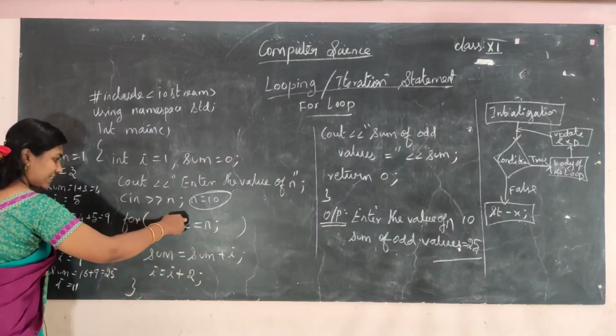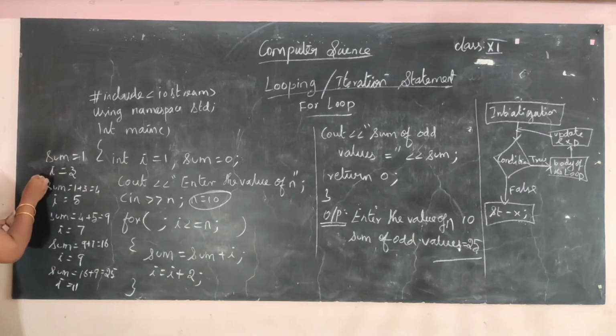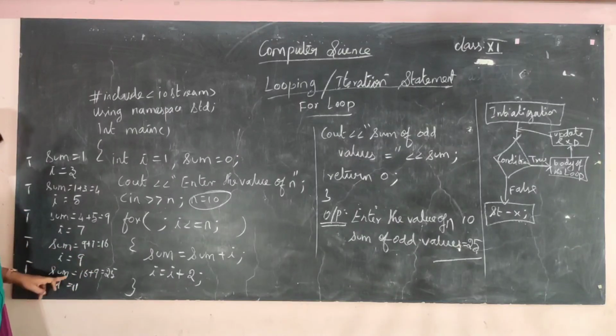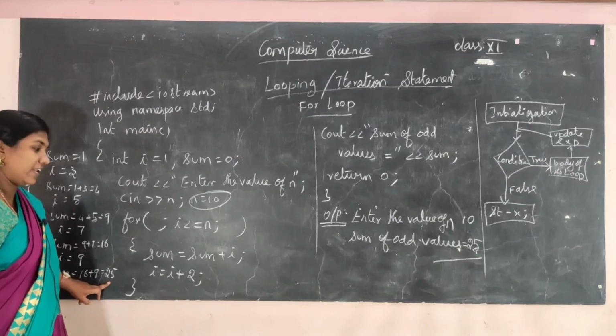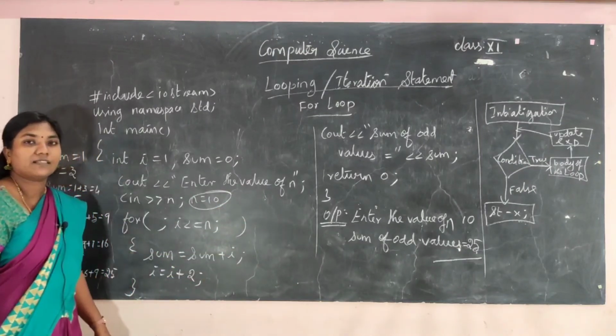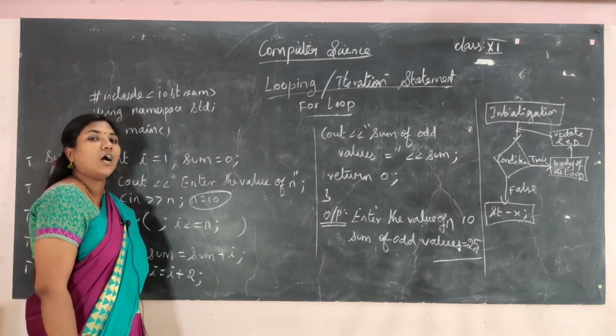Every time the condition is true, only then it will move in and find the value. So the final value is 25 and this will be the output.